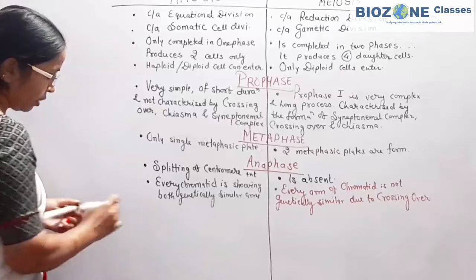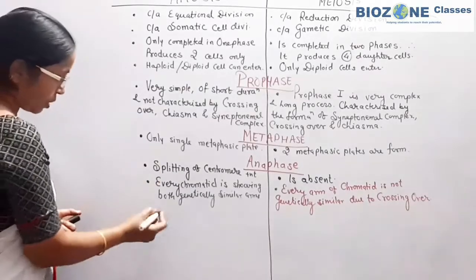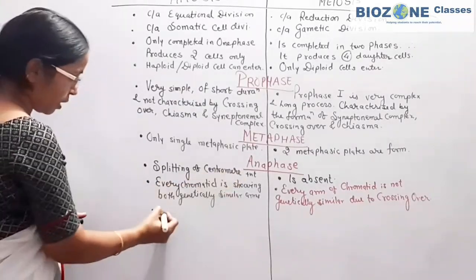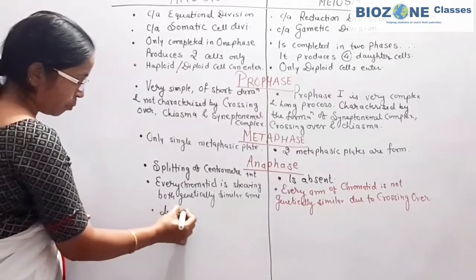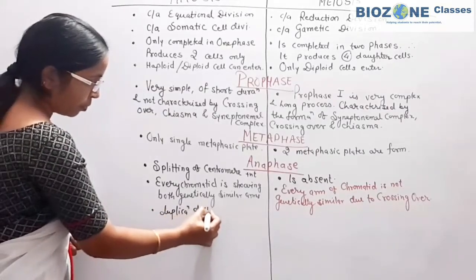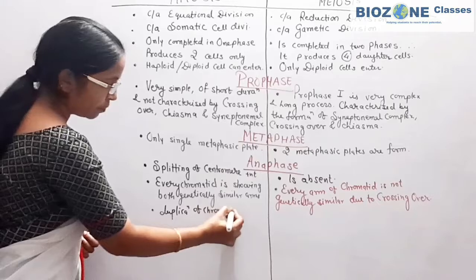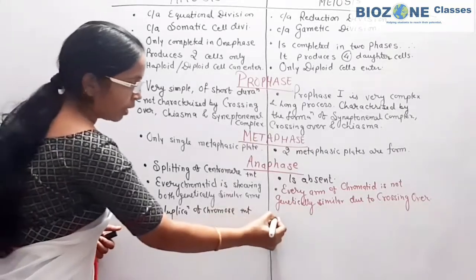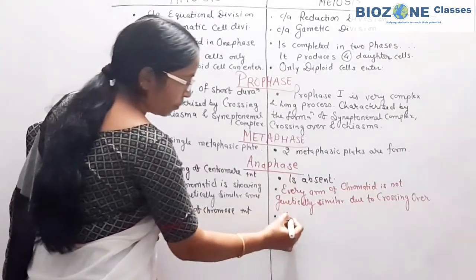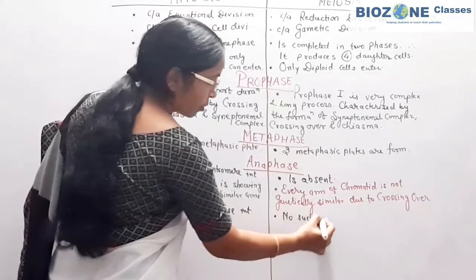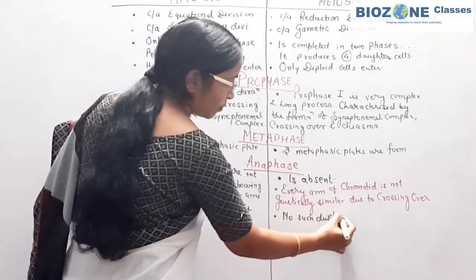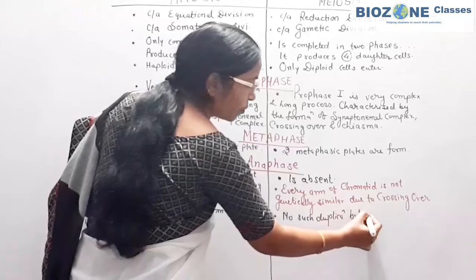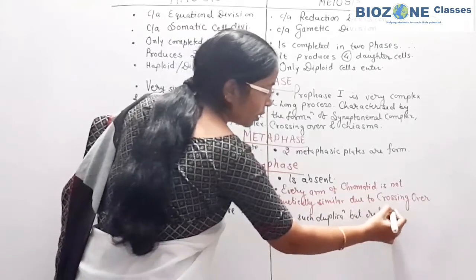In anaphase of mitosis, we study splitting of centromere, also called duplication of chromosome, and in meiosis 1 there is no such duplication but reduction.